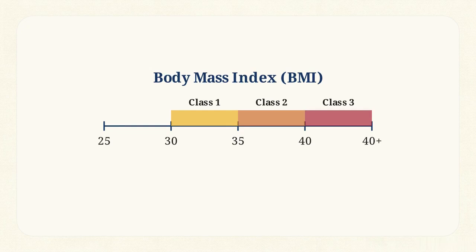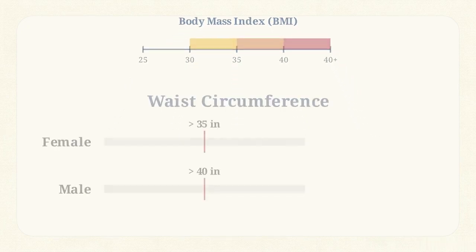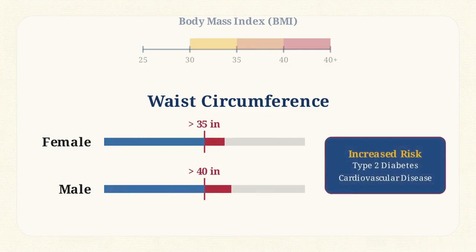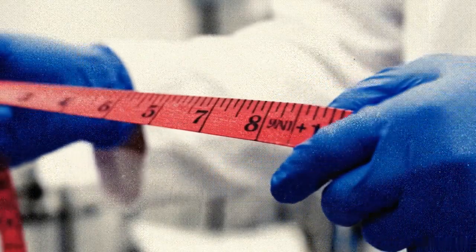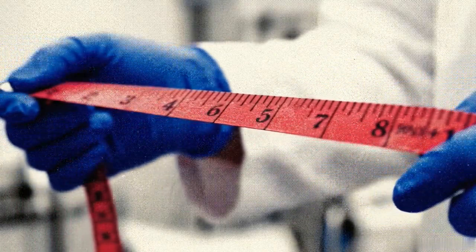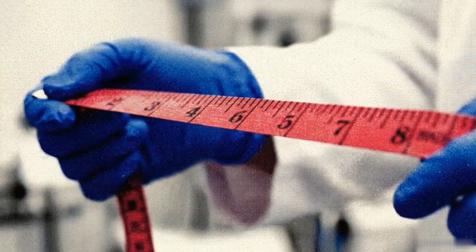Since BMI cannot accurately predict specific health risks alone, it is used alongside waist circumference. The CDC identifies increased risk for diabetes and cardiovascular disease when measurements exceed 35 inches for females or 40 inches for males. Because obesity lacks overt symptoms, identifying individual risk requires the proactive tracking of both height-to-weight ratios and waist measurements.